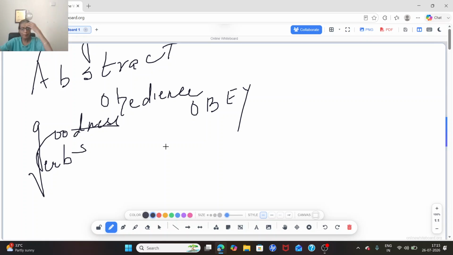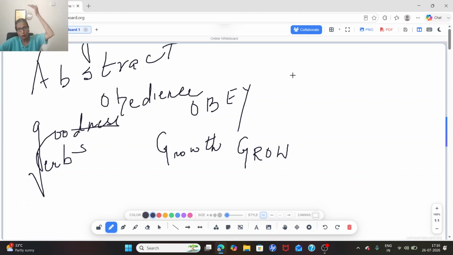Then the next example, you can say growth. So growth is another example. This growth, when I say it, has come from which word? It has come from grow. So grow is an action when we grow. And growth is a noun. And what type of noun? Abstract noun. Then next, abstract nouns can be formed from common nouns also.